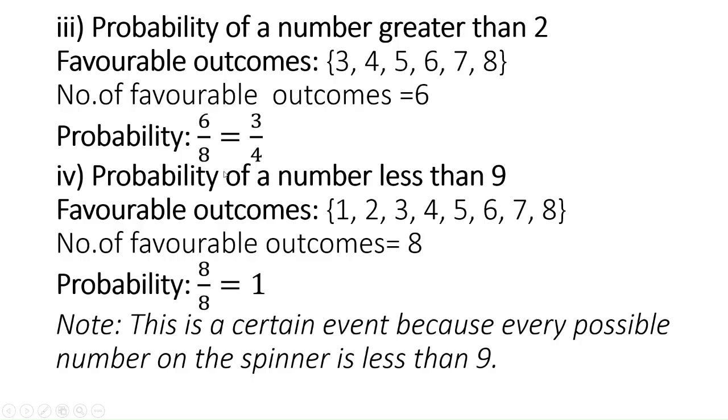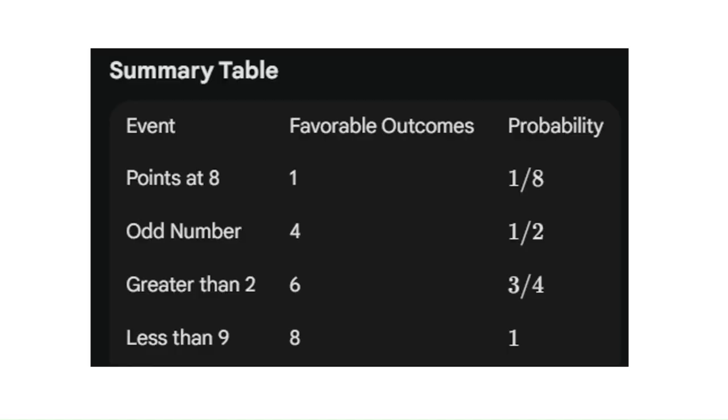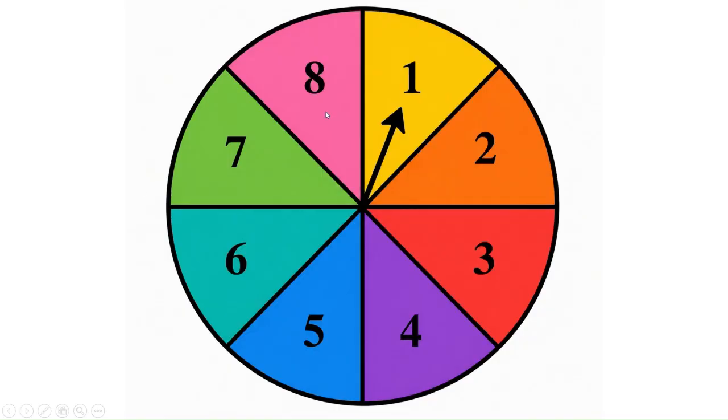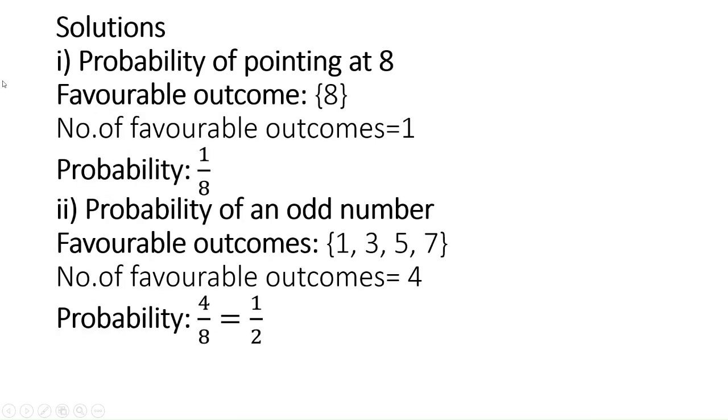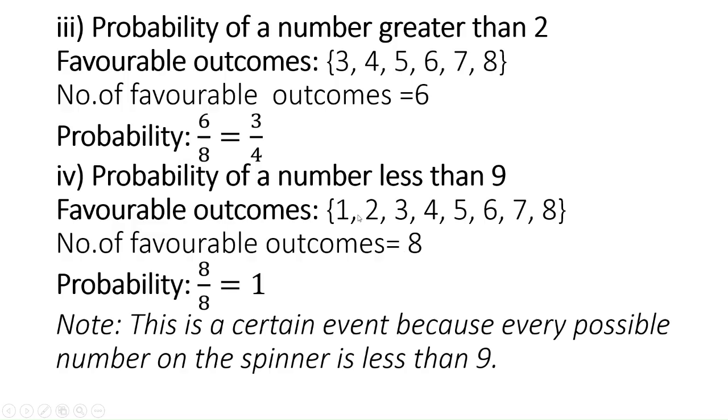Next one is the probability of a number less than 9. When the arrow is rested, we should get a number which is less than 9. Obviously, all the numbers are less than 9 only. 1 is less than 9, 2 is less than 9, 3 is less than 9, 4, 5, 6, 7, 8, all are less than 9 only. So the number of favorable outcomes will be 8.